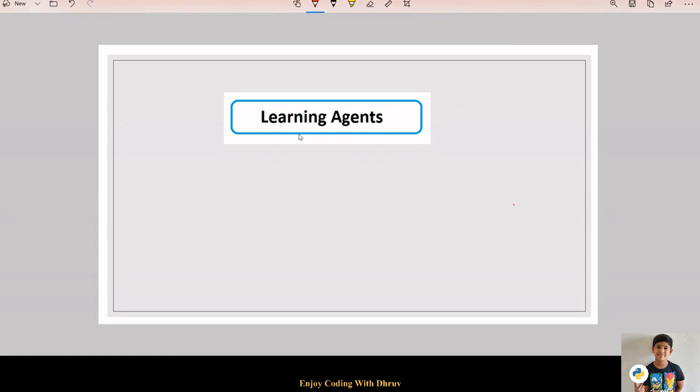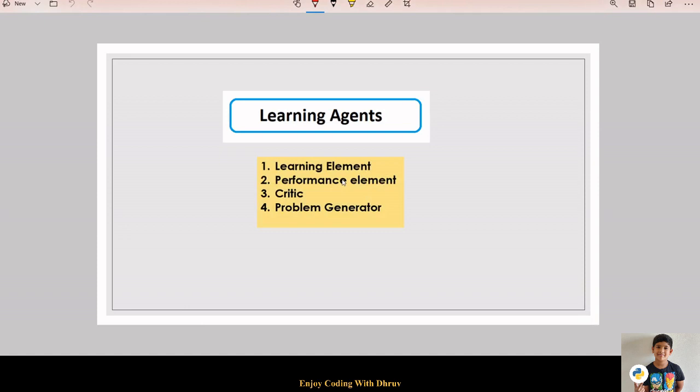A learning agent can learn from its past experiences. Learning agent is very popular and is frequently used in AI design. It doesn't require any prior knowledge to function. A learning agent has mainly 4 conceptual components. They are learning element, performance element, critic element, and problem generator.